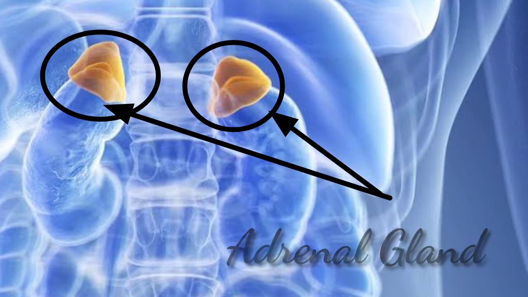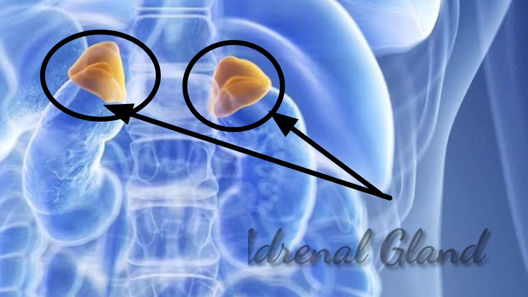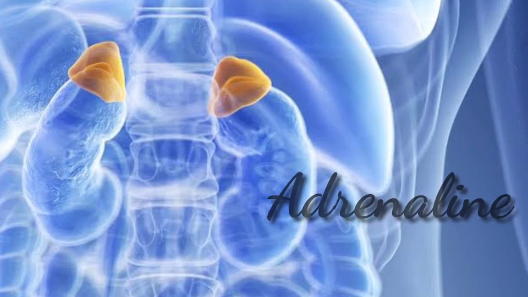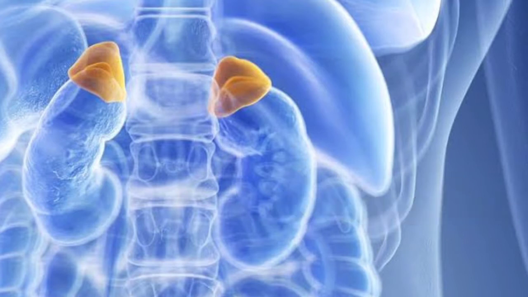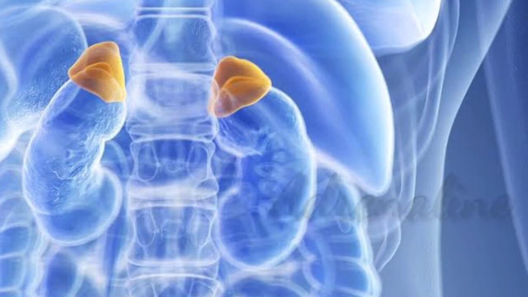adrenal gland. Adrenals are a pair of glands which are situated on the upper side of each kidney. As you can see in the figure, they are situated on each kidney on the upper side. The hormone secreted by this gland is called adrenaline. It is also termed the emergency hormone. In normal situations, this hormone is secreted in small amount. However, when a person is in stress or danger, this hormone is secreted in large amount.